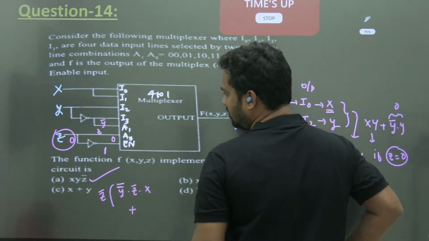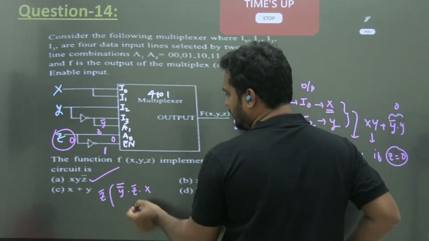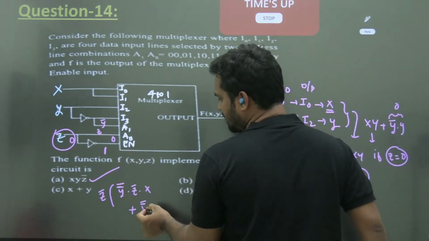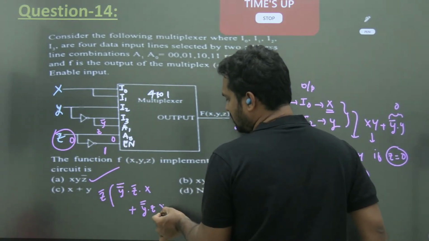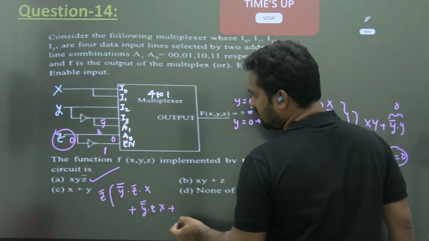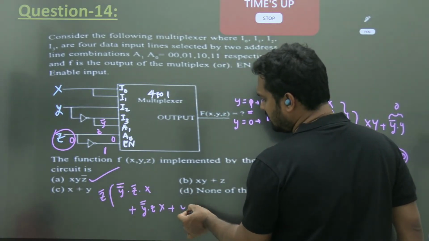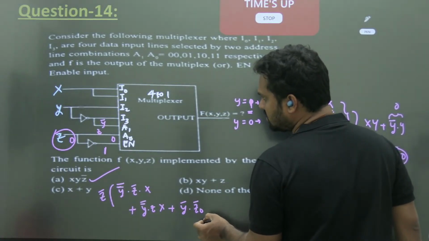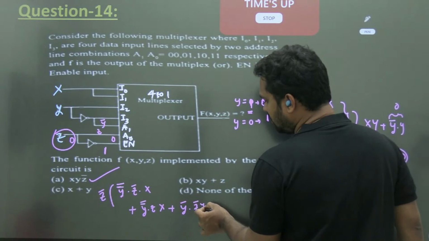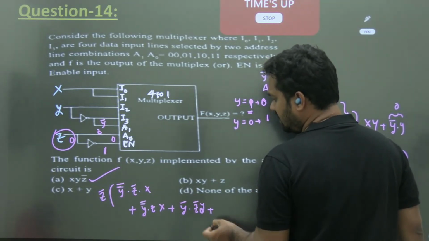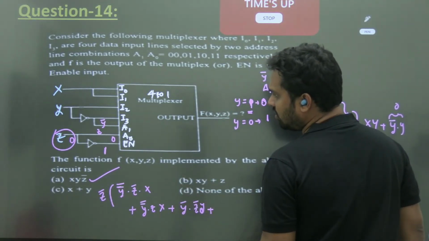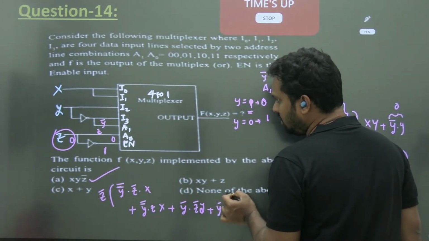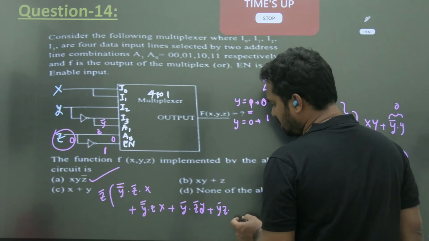Next, y bar whole bar into z into the second input x. Third input, A1 A0 bar, where A1 is y bar into A0 bar, into the third input. What is A1 A0? A1 is y bar, z into I3, and I3 is equal to y bar.